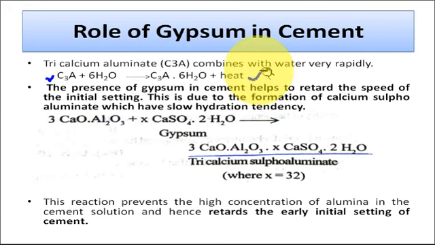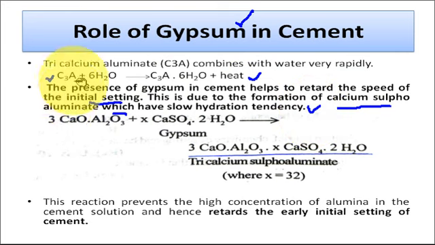Therefore, we want to delay this reaction. So here comes the role of gypsum. The presence of gypsum in cement helps to retard the speed of the initial setting. That means the gypsum ensures that cement should not set before 30 to 45 minutes. This is due to the formation of the calcium sulfoaluminate, which has slow hydration tendency.